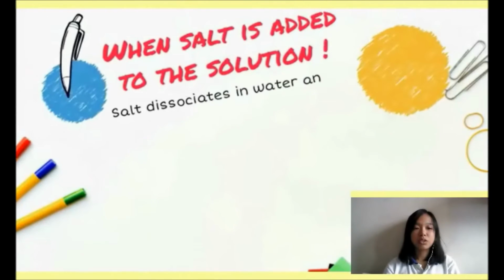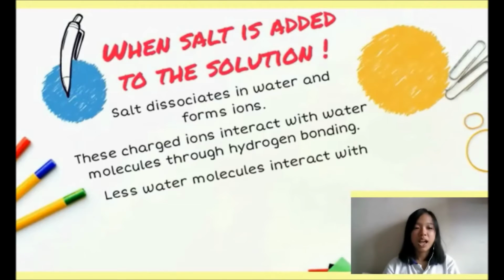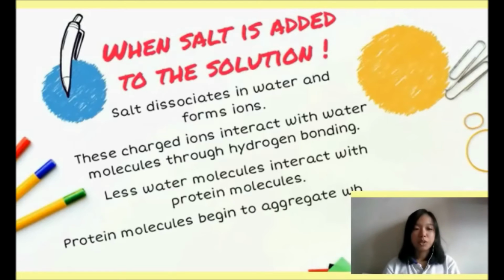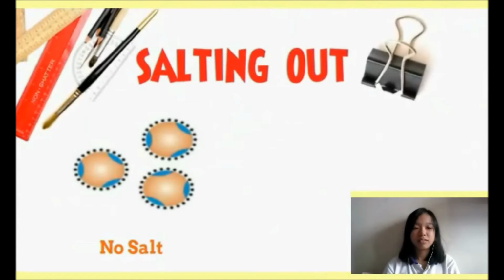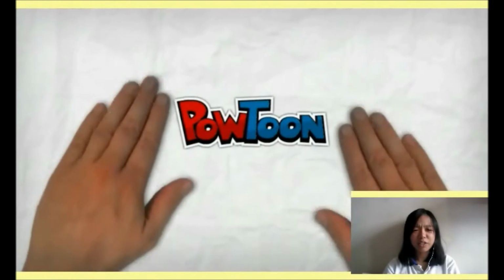When salt is added to the solution, salt dissociates in water to form ions. These charged ions interact with water molecules through hydrogen bonding. Fewer water molecules interact with protein molecules. Protein molecules begin to aggregate and precipitate. The diagram shows the protein aggregates under high salt concentration.